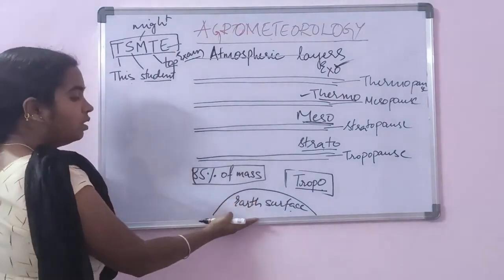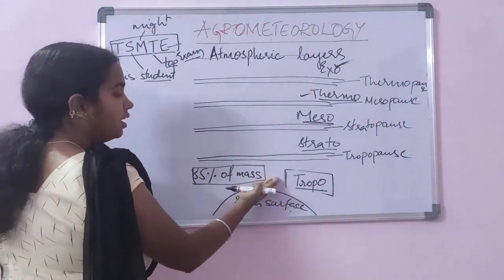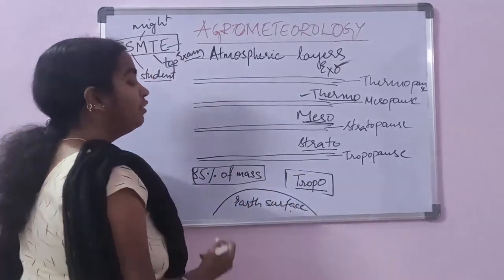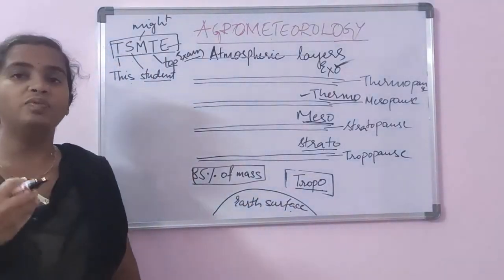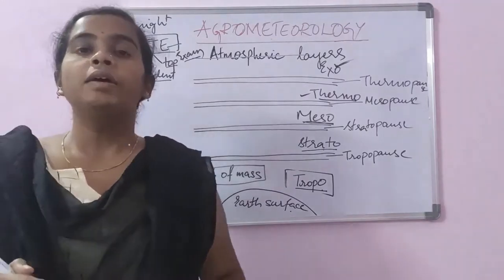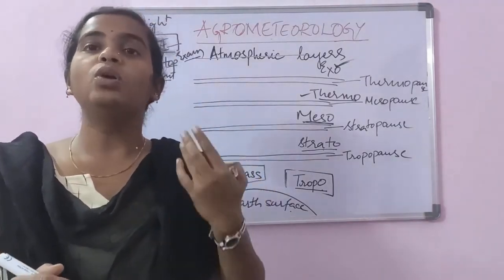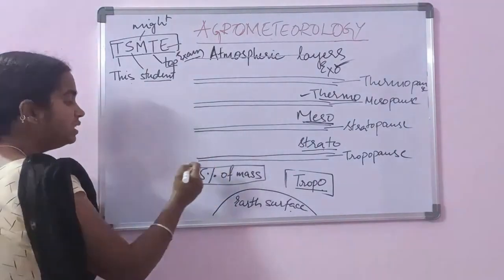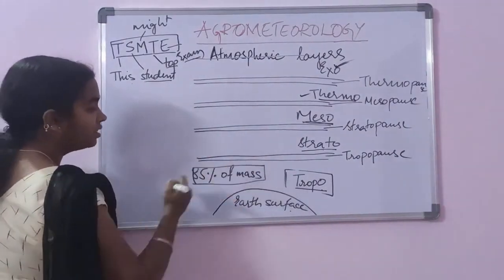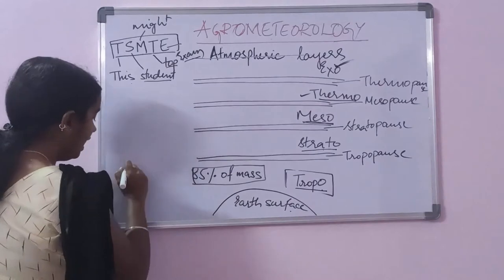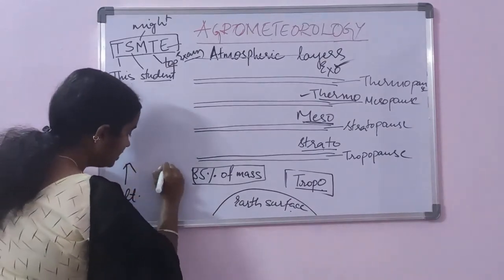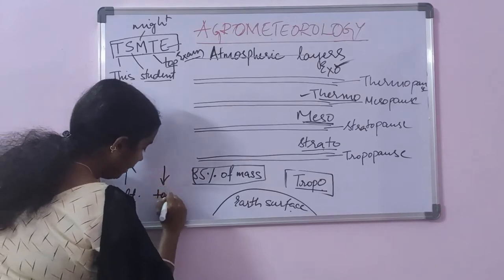So we will start with the Earth's surface. Above the Earth's surface, the first layer is troposphere. So what are the different characteristics of troposphere? One is that as there is increase in the height or the altitude, the temperature goes on decreasing. That is one important characteristic of troposphere. As there is increase in altitude, there is decrease in temperature.